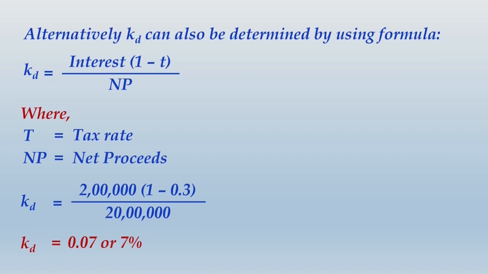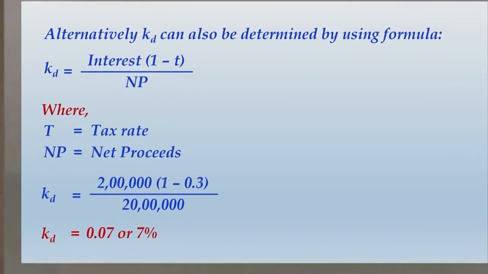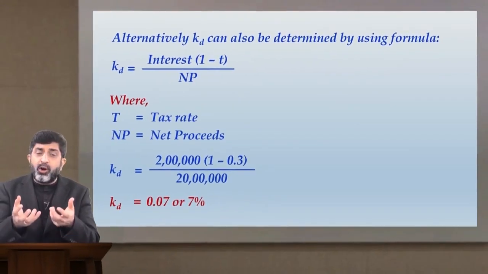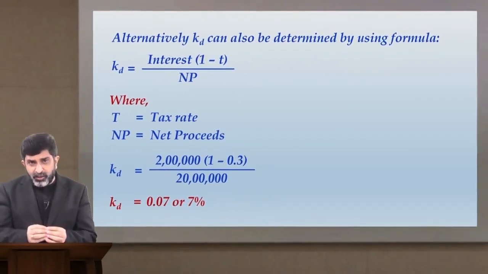This is a formula based approach. In exam, I don't want you to follow that earlier approach where logically we derive 7%. In exam, for quick calculations, you may use this formula and arrive at cost of debt. If there is a doubt coming up in your mind about what is the meaning of these net proceeds.